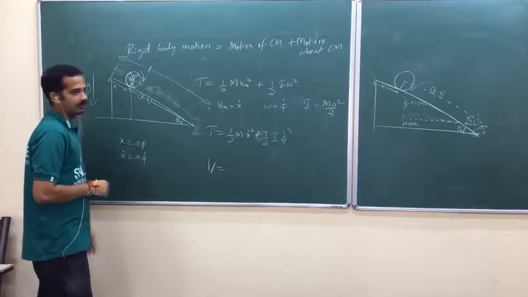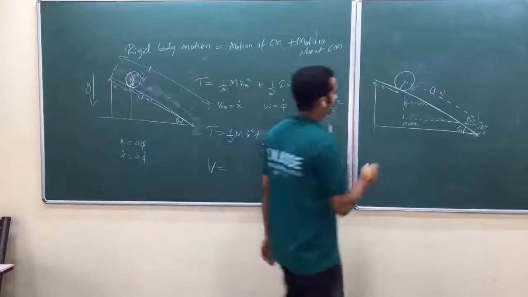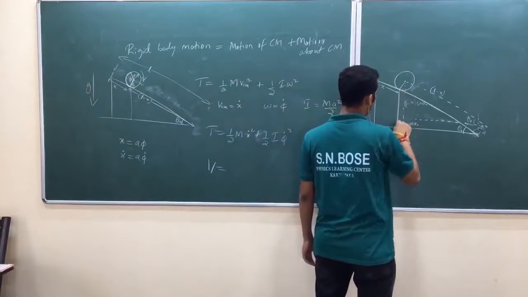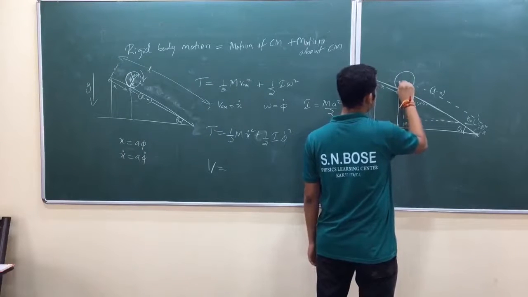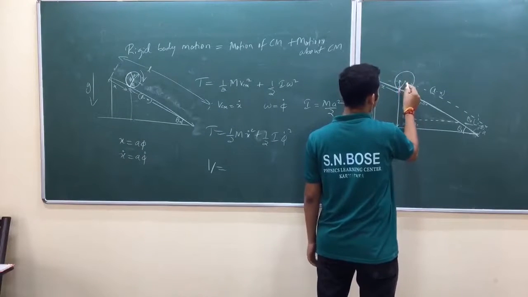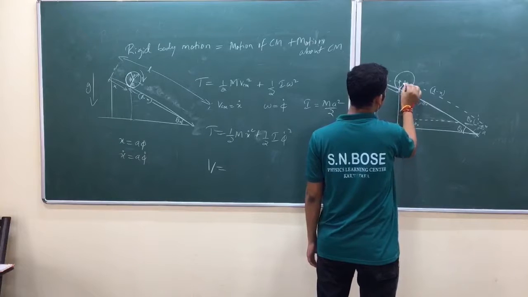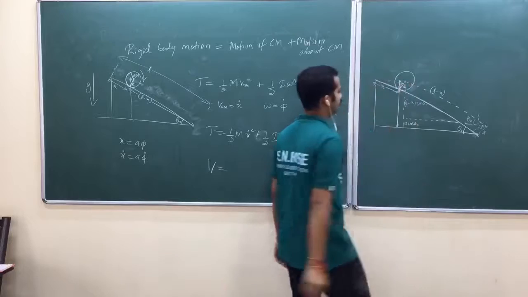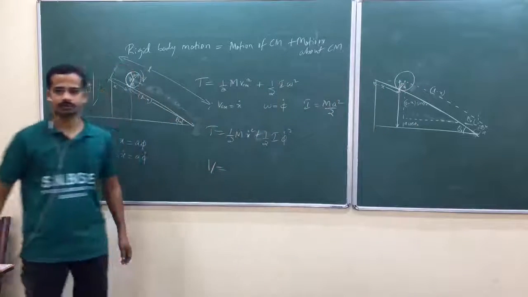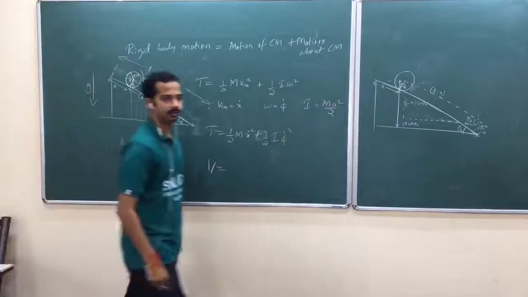Is that okay? Or if you take this height, you can take this height plus this height, where this is theta naught, this is theta naught, this is A into cos theta naught. Is that okay?